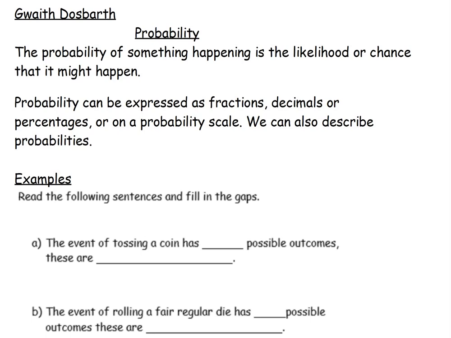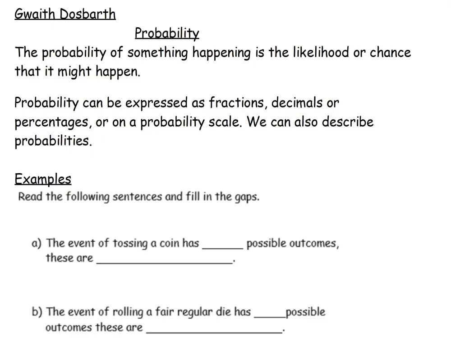Now we have some examples here, and what I'd like us to do is to highlight some of the terminology that we'll be using in a lot of these lessons. Now it says the event of tossing a coin has blank possible outcomes, these are. So if you were to throw a coin up in the air, that in itself is an event, or if you were to roll dice, that is an event.